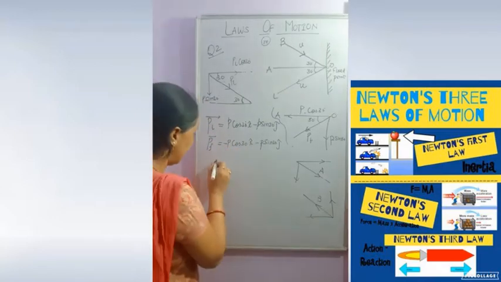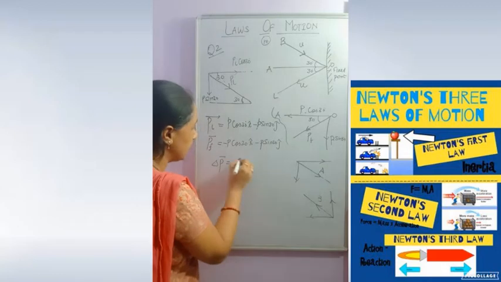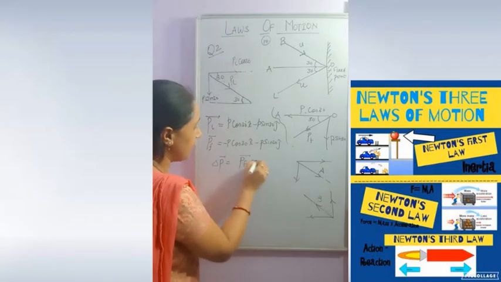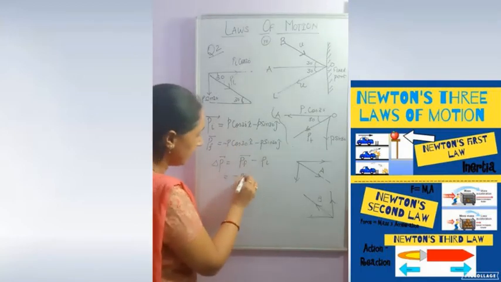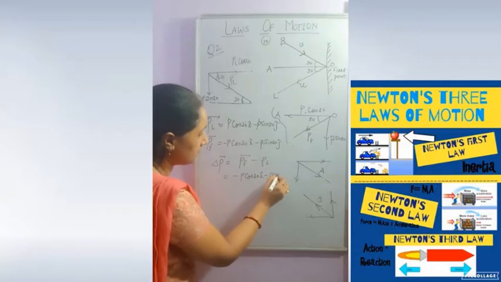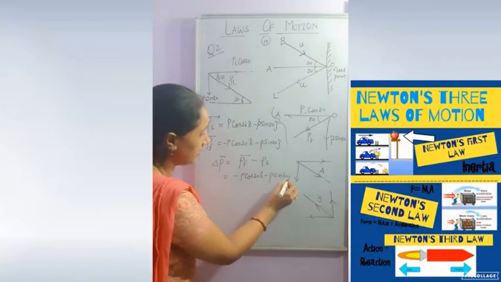Now we have to calculate the change in momentum. Change in momentum means P final minus P initial. P final value I am writing: minus P cos 30 degree i cap minus P sin 30 degree j cap.